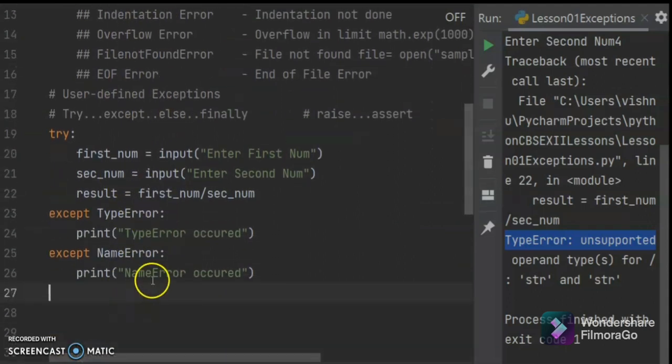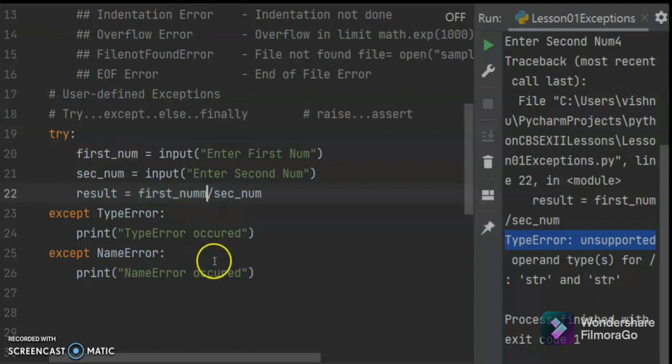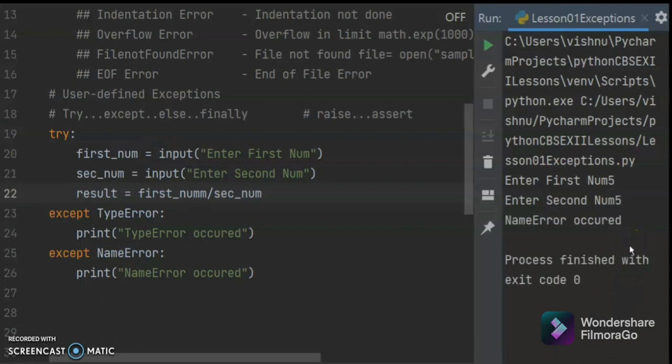Name error: suppose instead of first number I try to use num. Then you will get a name error. Before that, a type error will come. Let us execute this and see what is happening. I am giving 5. It is a string because we have not used int here. Again I am giving 5. Name error occurred because num is not defined. It is the first statement, so it executes first. Only after that will this division come.